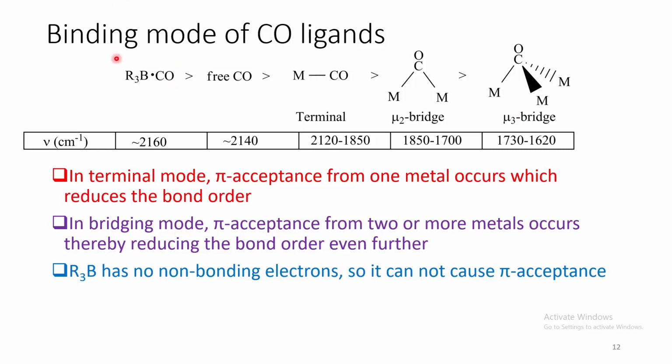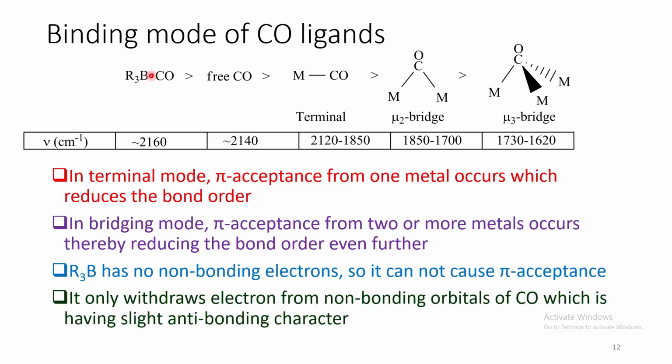Now, why does this particular complex show higher vibrational frequencies? Because here this boron has no non-bonding electrons, so back donation is not possible. Instead, it only withdraws the electron density from the carbon monoxide. Now, the carbon monoxide non-bonding orbital has a slight anti-bonding character. So, withdrawal of electron density from that non-bonding orbital enhances the bond order. As a result, this particular boron complex shows higher vibrational frequency compared to the free ligand.